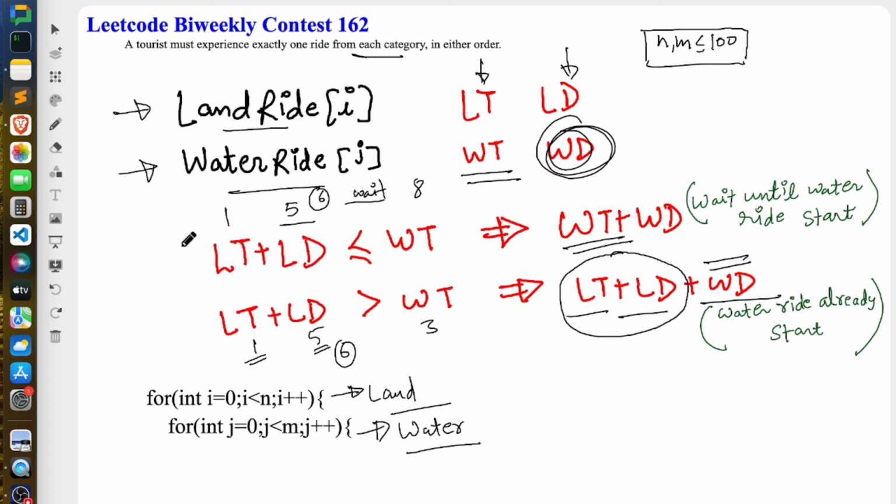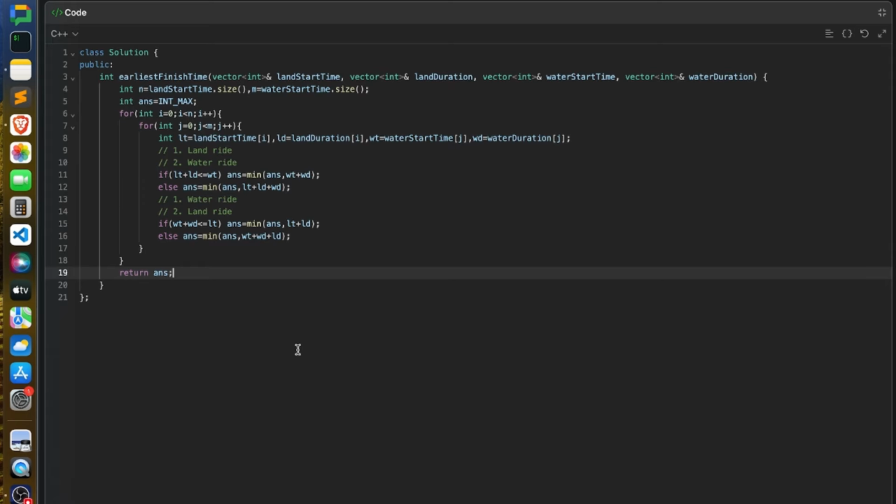So yeah, that's all. So this is the answer for the first case, when you started land first and then water, right? The second case would be just vice versa of it, right? So yeah, that's all about this first problem. Now let's see how we can write code for it. This is the code of the first problem.